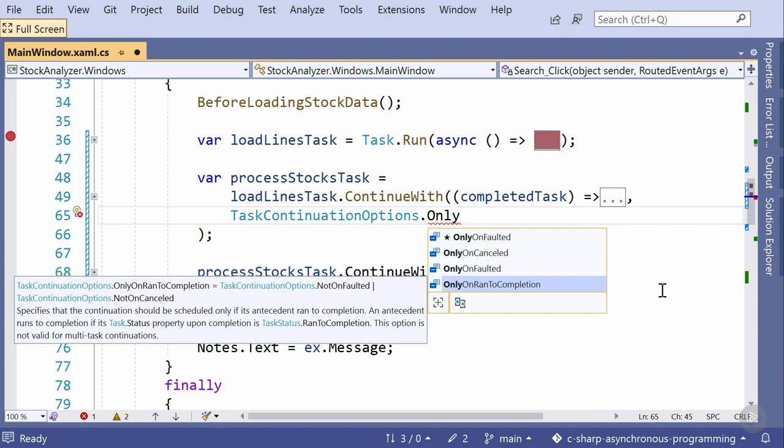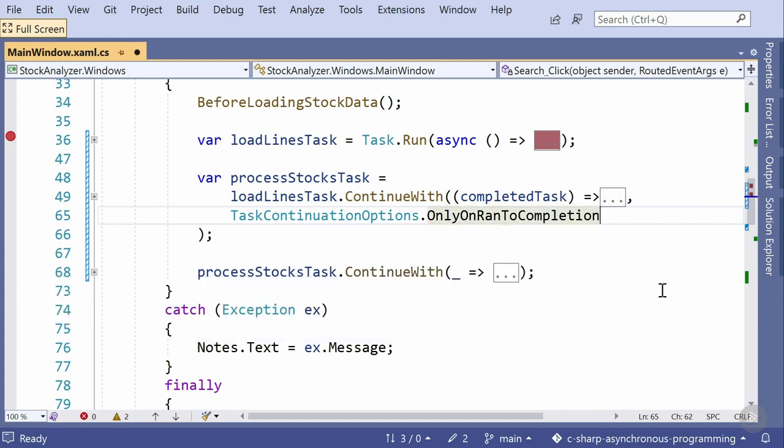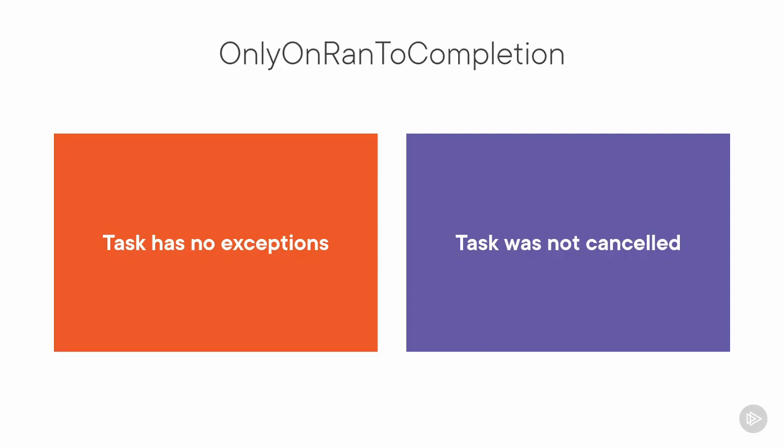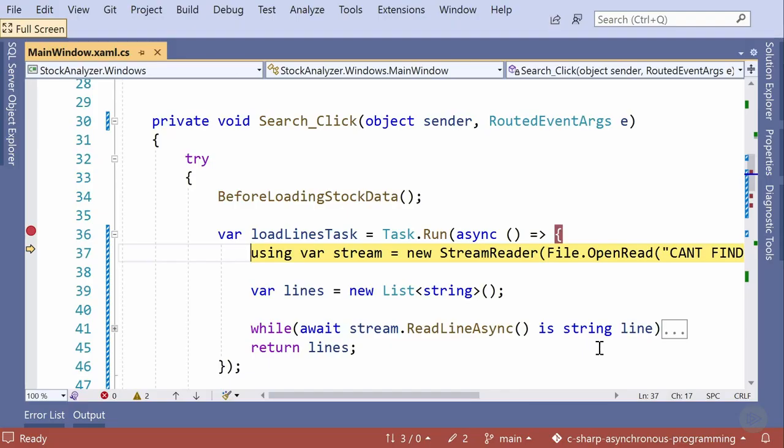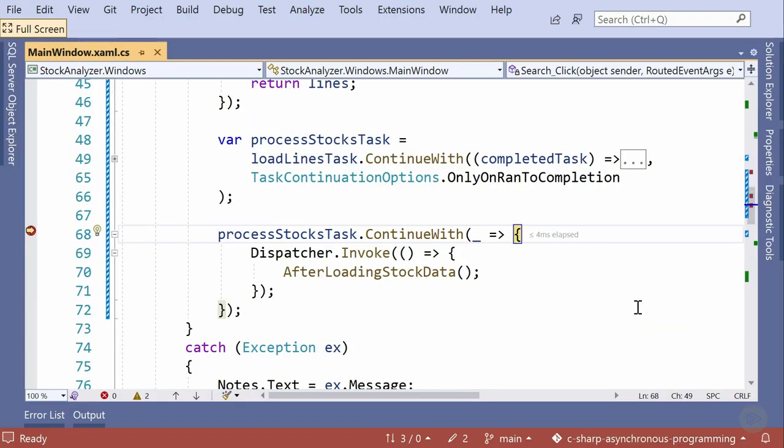We could also simply say that we want to execute this when the task ran to completion, meaning there were no exceptions. If we specify that this should be executed if the task we are continuing from ran to completion, it will only execute the continuation if the task has no exceptions and was not cancelled. Running this again with the debugger, you'll see that it skips the continuation, which is marked as only to be executed when the task ran to completion.